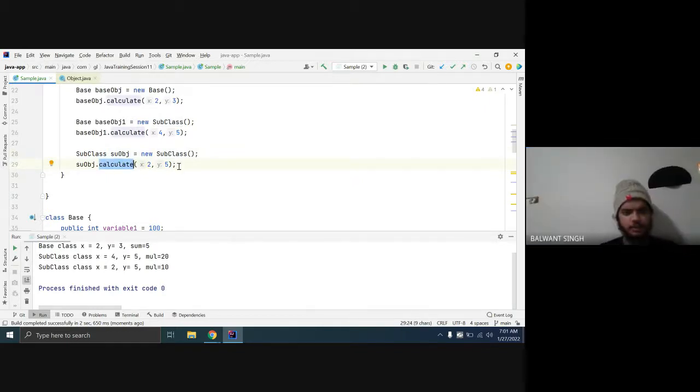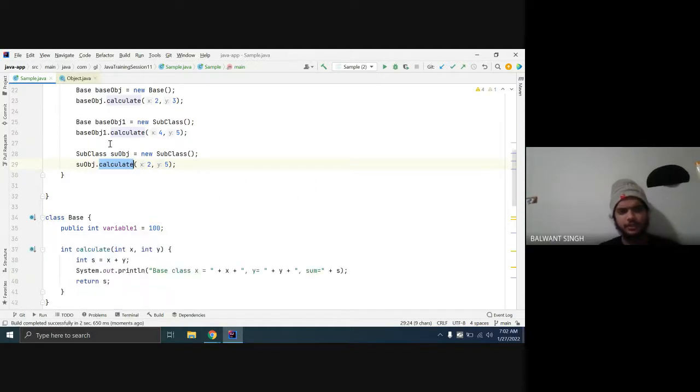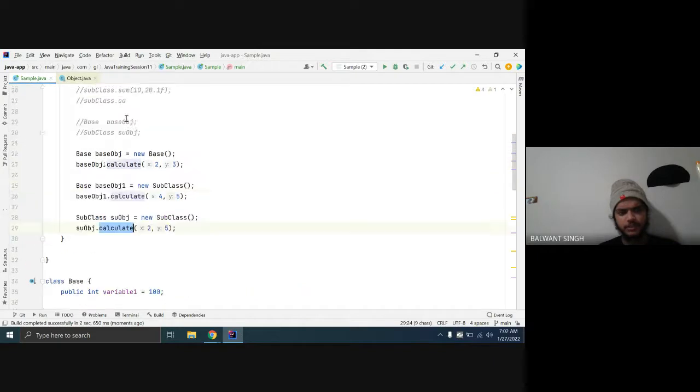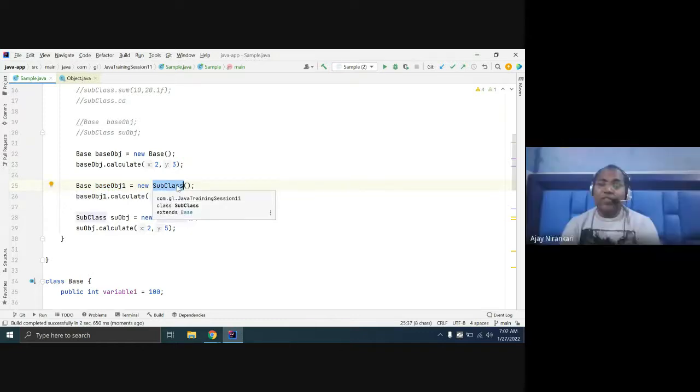Like you did in line 25, firstly we declared it as a base object, but then initialized it as a new subclass. So now, would it be a subclass object or a base class object? Let us see what happens whenever you create a subclass object.